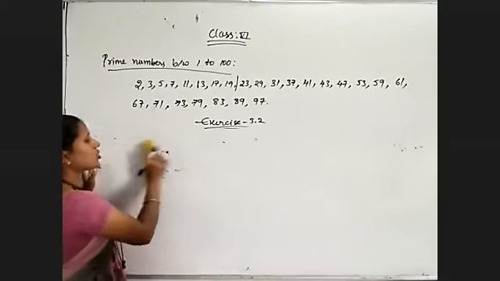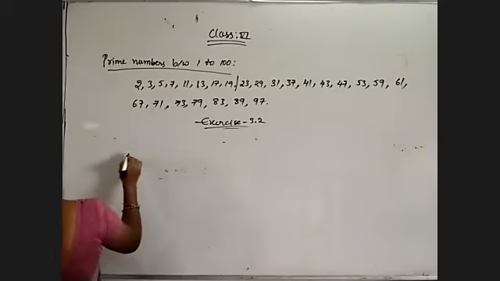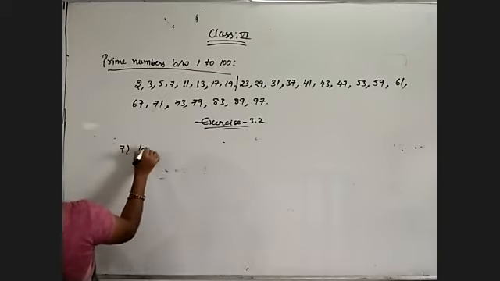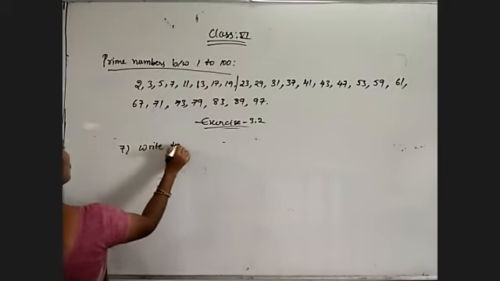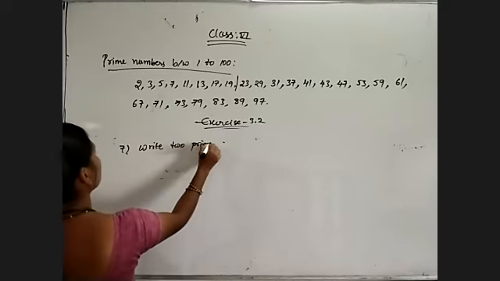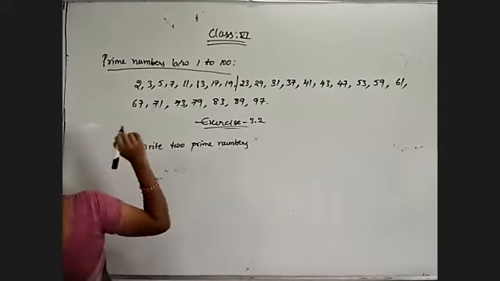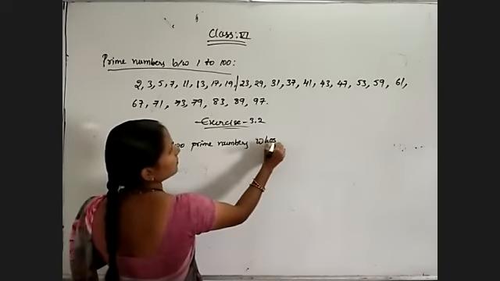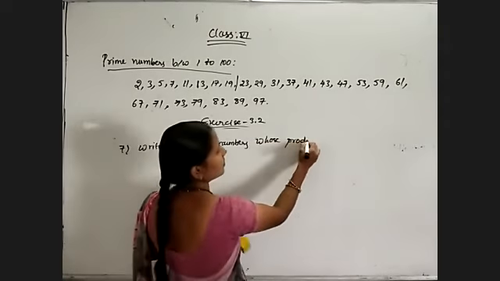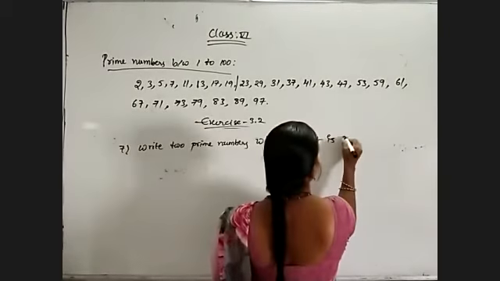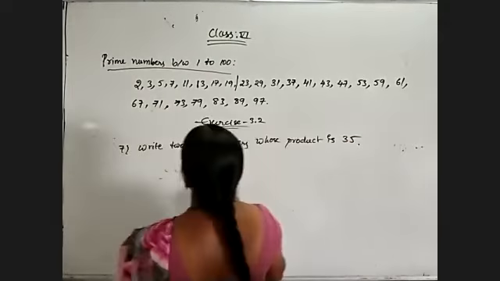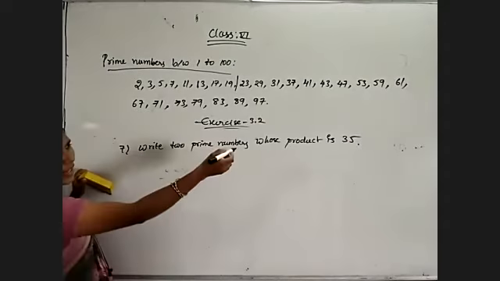So what is my question? Write 2 prime numbers whose product is 35. Observe here, 35 has 5 in the units place.